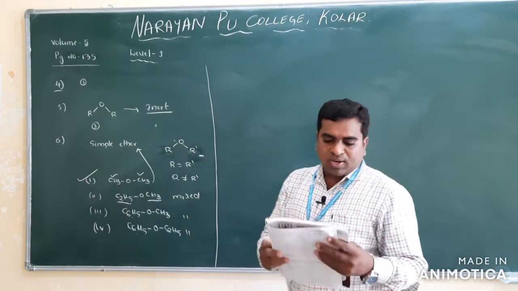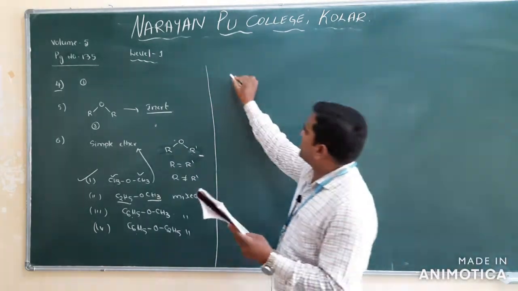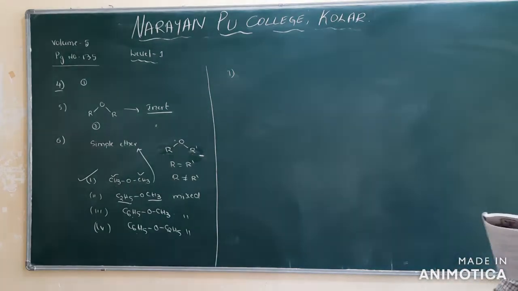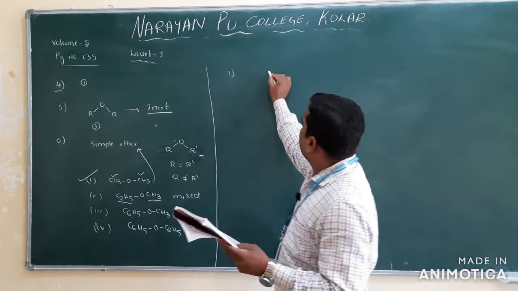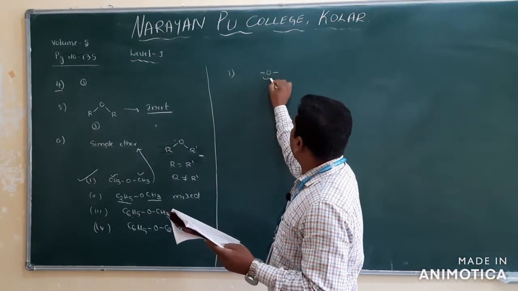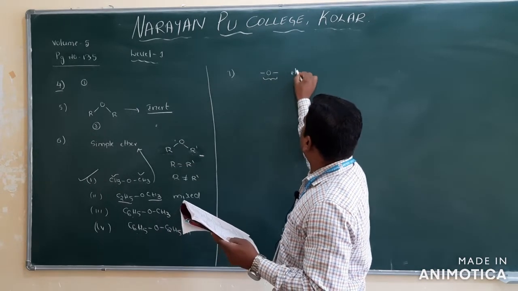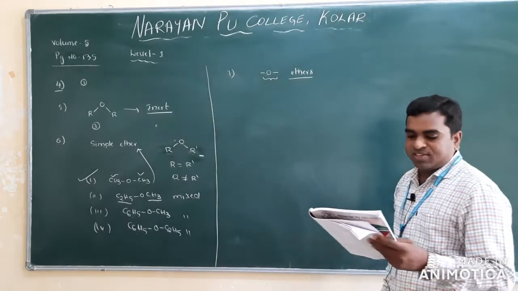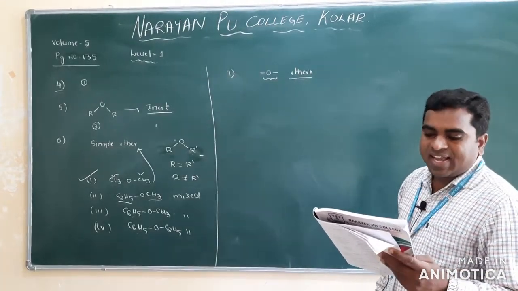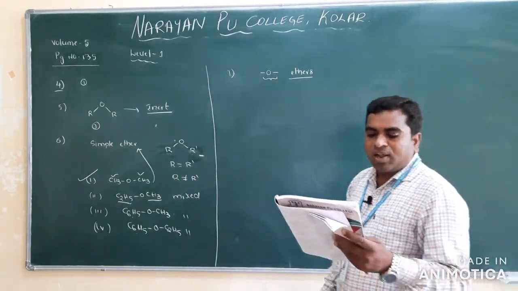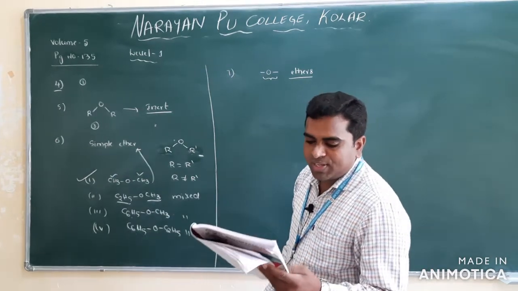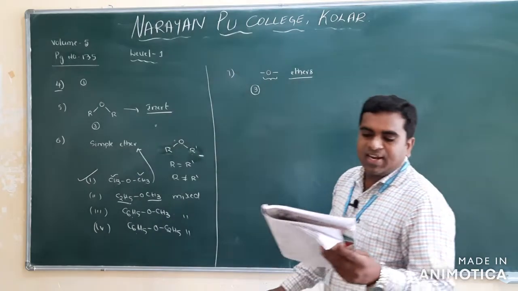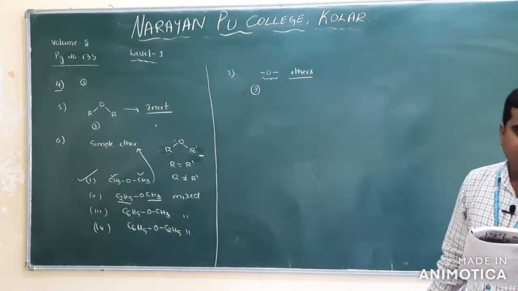Clear? Next one, question number 7. An example of a compound with functional group O. Functional group O means what? Those are ethers. So first one, acetic acid; methyl alcohol; diethyl ether; fourth one is acetone. What is your answer here? Option 3, that is diethyl ether.